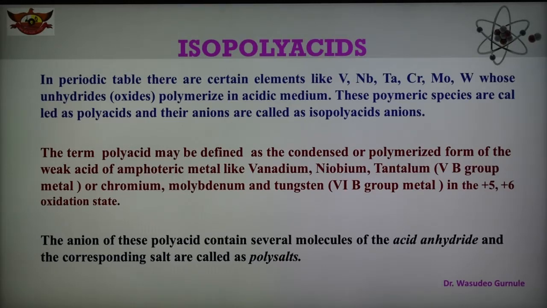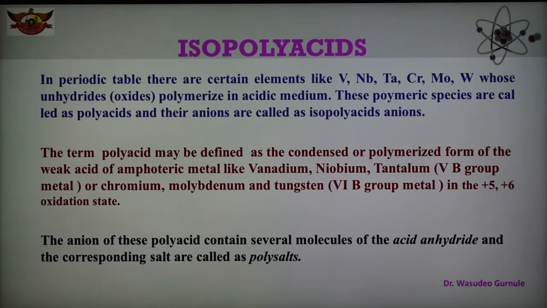They show this type of polyacids, and the anion of these polyacids contains a number of molecules of acid anhydride, and their salts are known as polysalts.